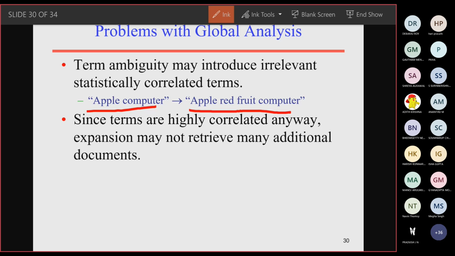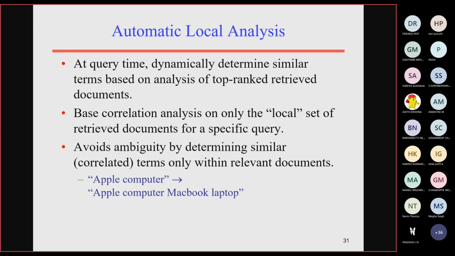Sometimes, due to the ambiguity of the associated terms, you may get some irrelevant document retrieval as well. So how to avoid it?